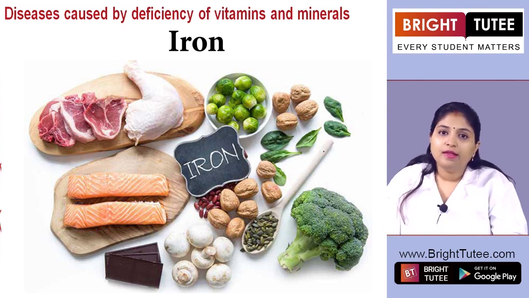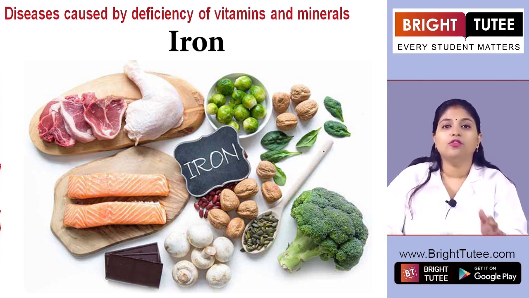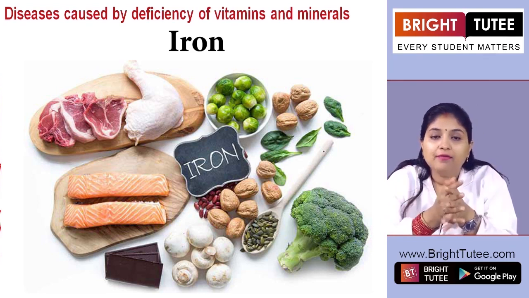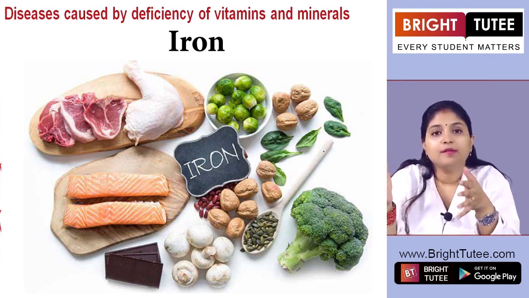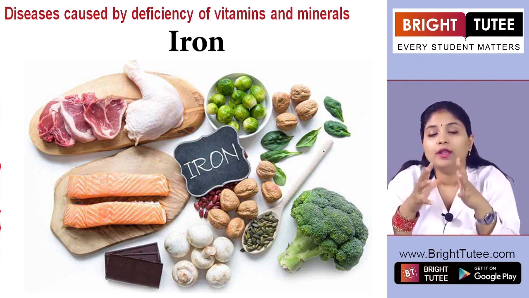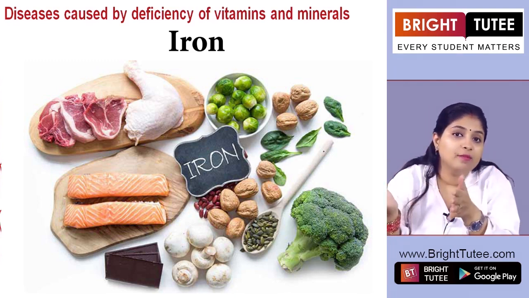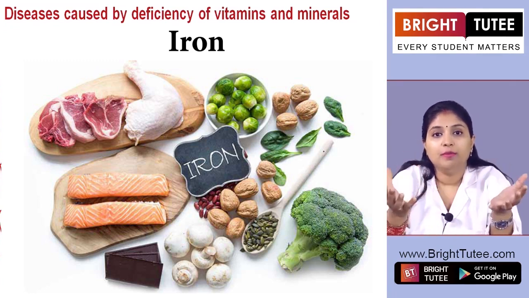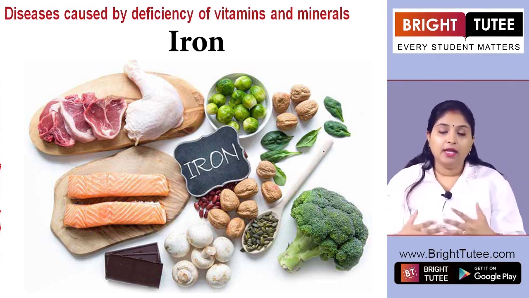So in this way, we see that all of these diseases can be prevented if we eat a balanced diet, and how all of these minerals play a very important role in our body. That is why it is important for us to have a diet which we are able to obtain daily.